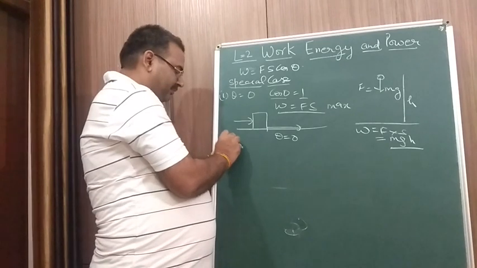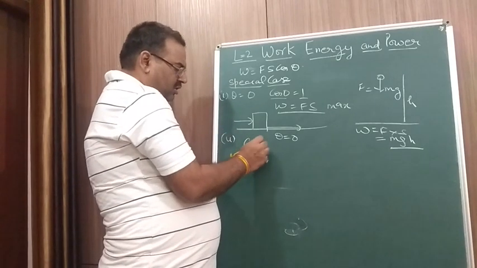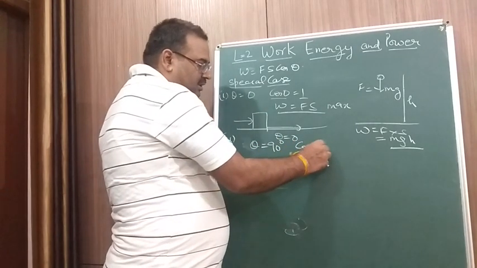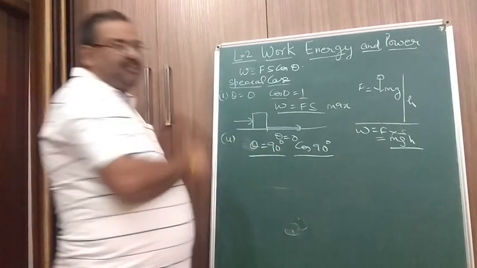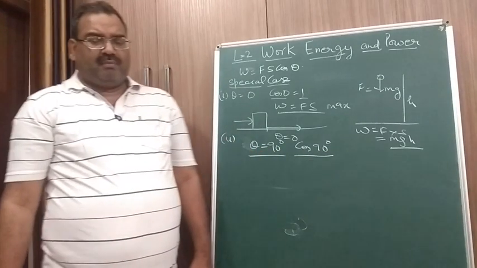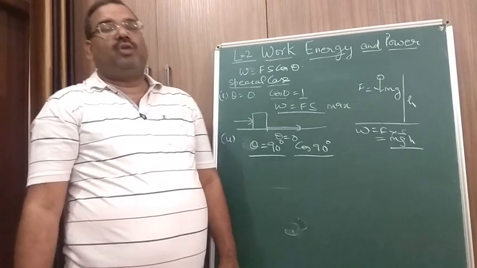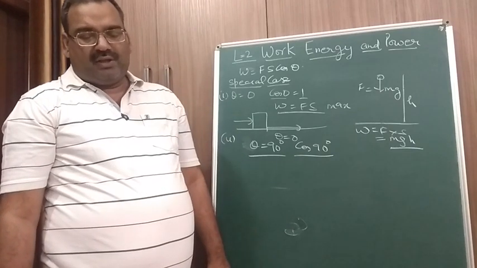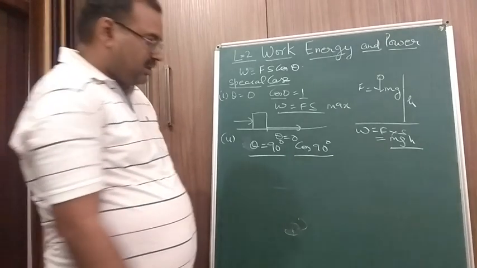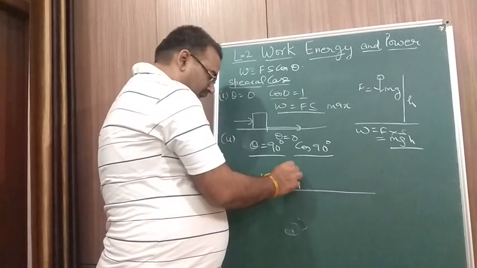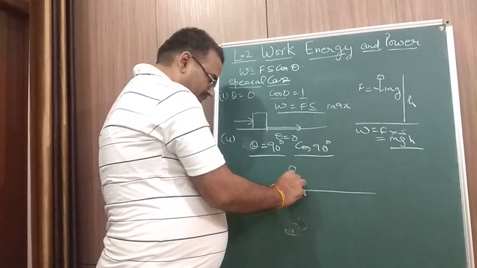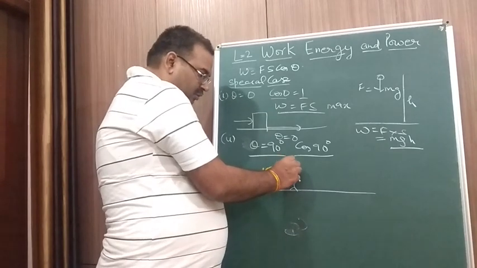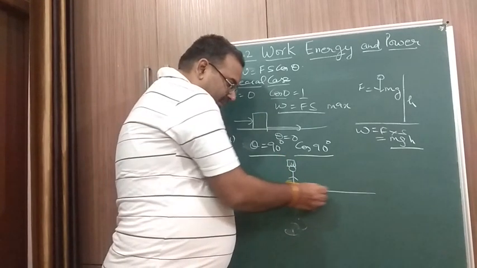Second case, theta equal to 90 degrees. So cos 90 is 0. Now this is a very important case. We have a person, a coolie carrying a load over his head, and he starts walking on the platform. Does he do any amount of work? I have a coolie here. He carries a certain amount of load, weight W, and he moves in this direction.